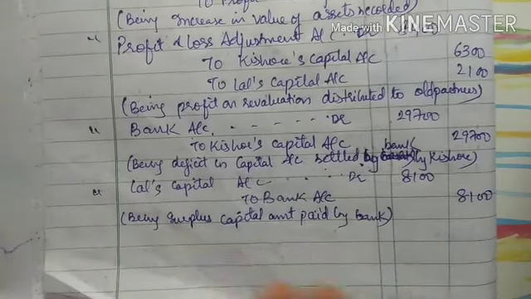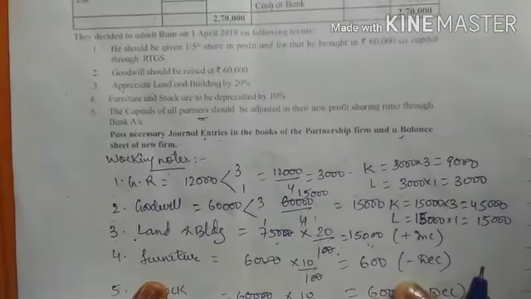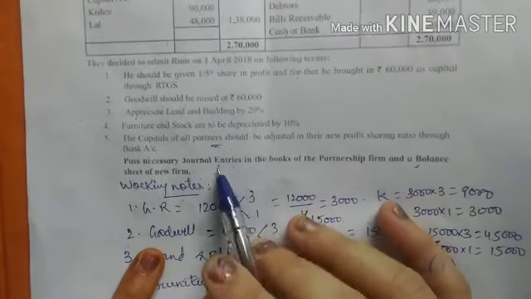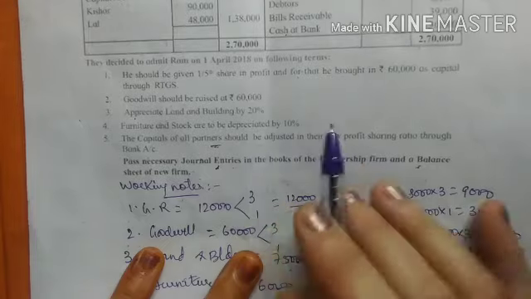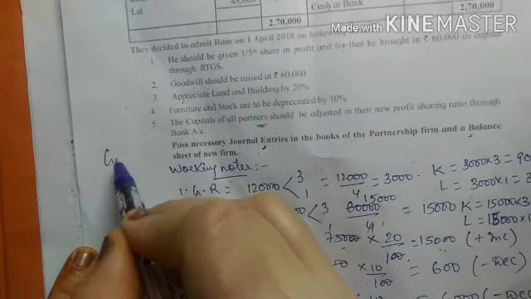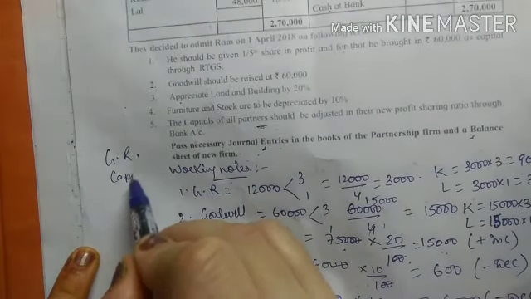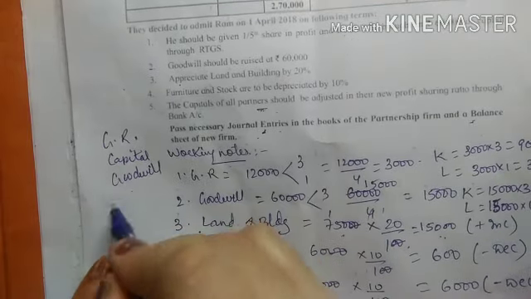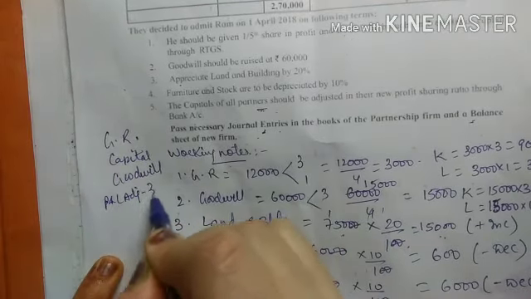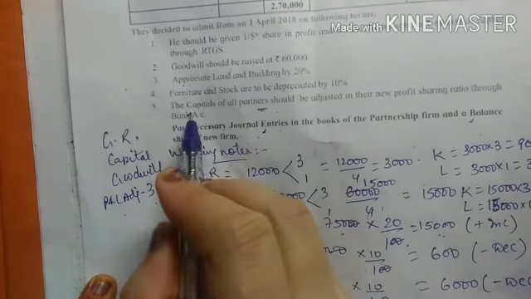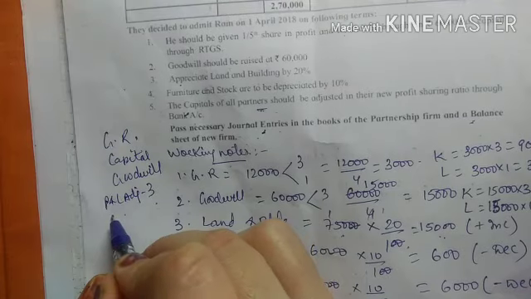So now we are done with all the entries. So we have completed the problem. This is an important problem as they have asked you the journal entry, but again you have to prepare all the ledger accounts also, right? So for journal entry, always remember one entry for general reserve, next is for capital, next is for goodwill depending upon the case, next is P&L adjustment account. There will be 3 entries: debit, credit and profit or loss.